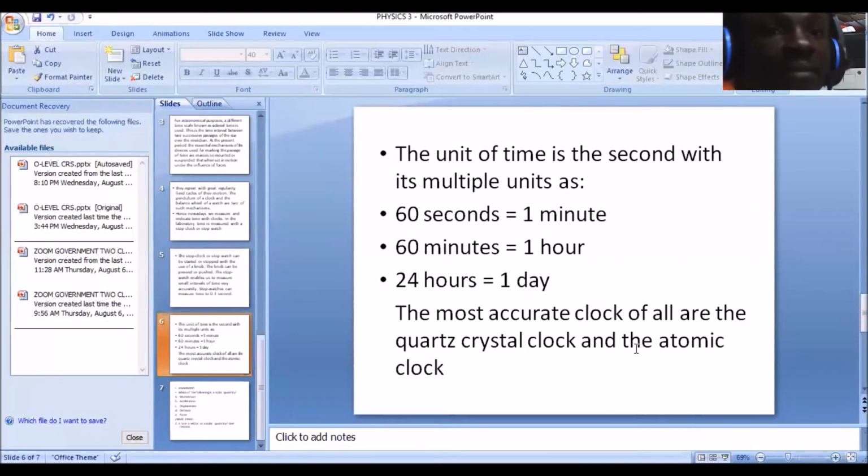The unit of time is the second with its multiple units. Now we all know that 60 seconds make a minute, 60 minutes an hour, 24 hours makes a day, and that's the complete revolution of the earth around its axis. Now these are questions that might be asked in WAEC.